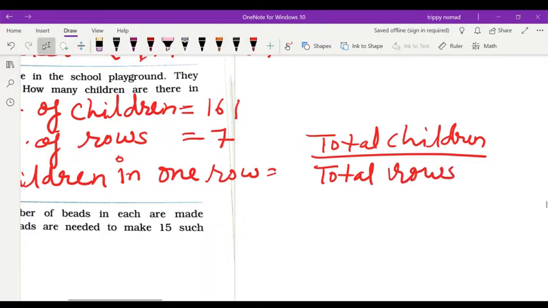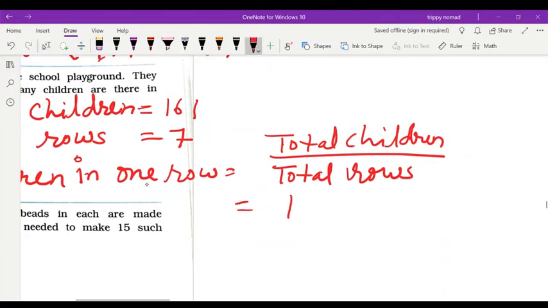So that is 161 divided by 7. If you divide 161, 7 twos are 14 and 7 threes are 21. You will get 23 children.